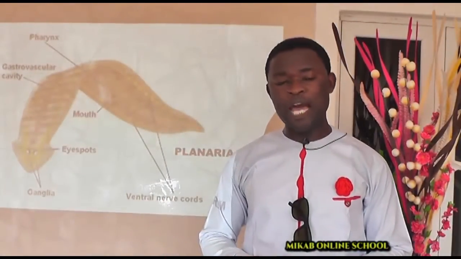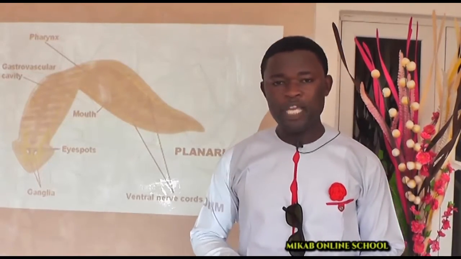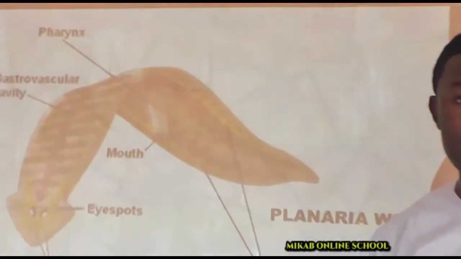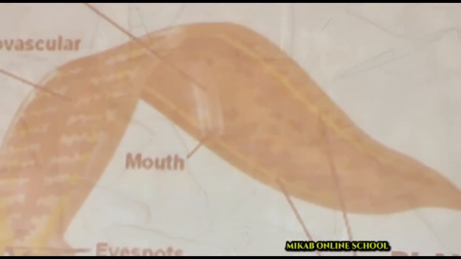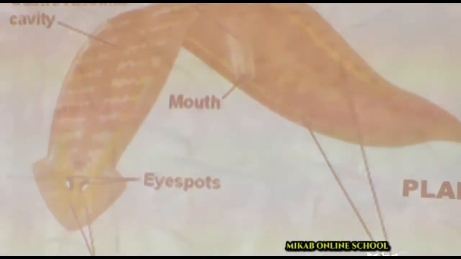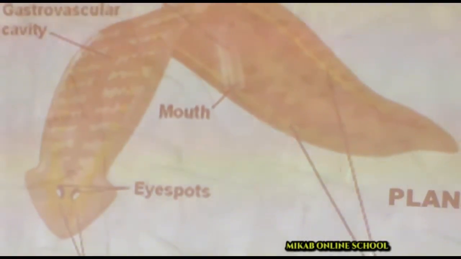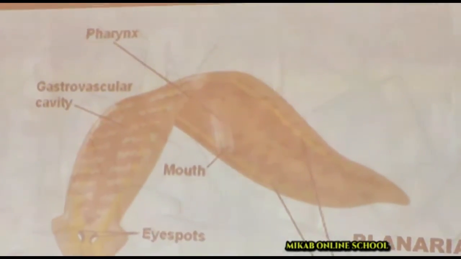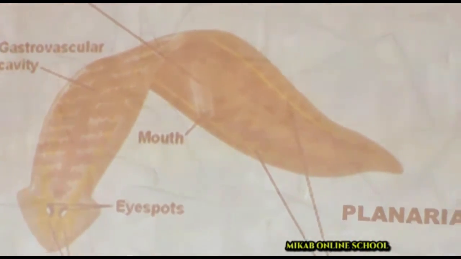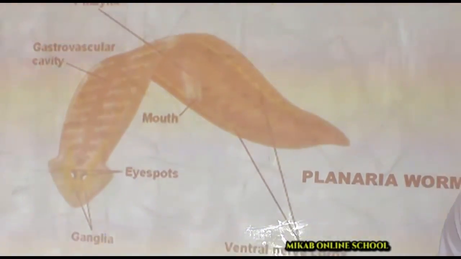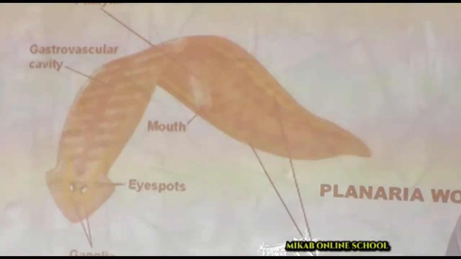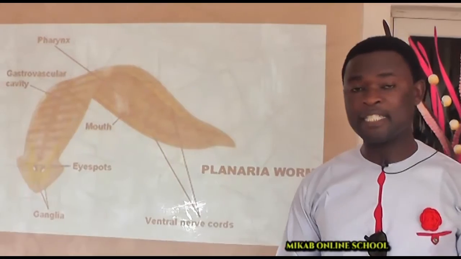So, having taken a look at the body of a Planaria as well as that of a tapeworm, and seeing what it looks like, how they carry out their feeding, and the fact that they have a primitive nervous system found at the head region, which you will see labeled as ganglia. That is where you have the network of nerves functioning as the primitive nervous system. So this is the organism. From what you have seen, all of them are dorsoventrally flattened. Some of them have a digestive system, some do not. Those that have could be complete or incomplete.